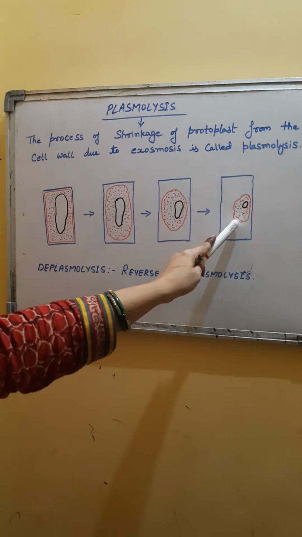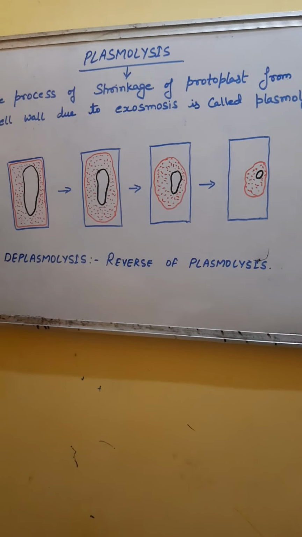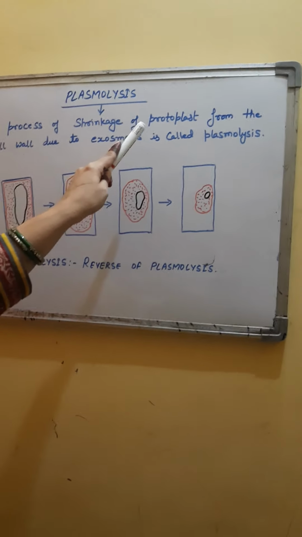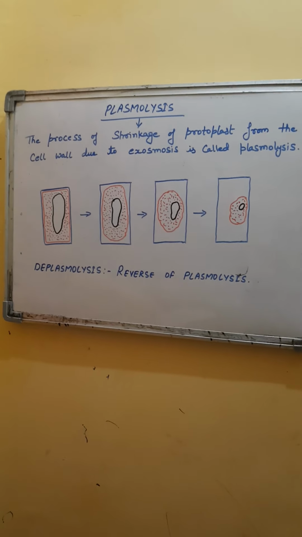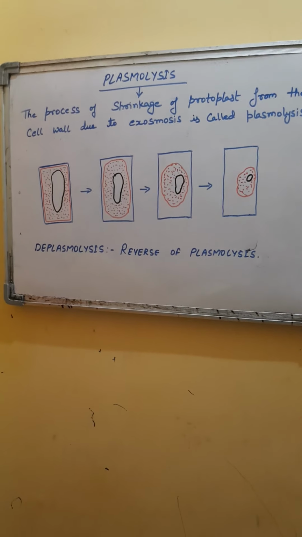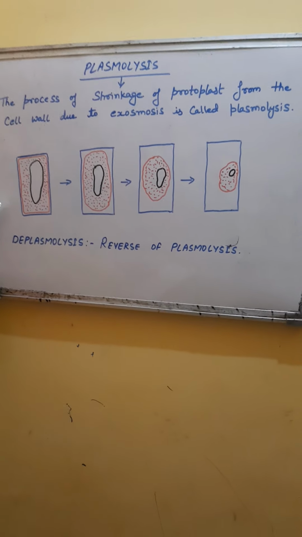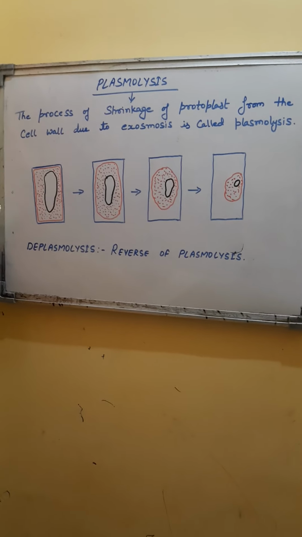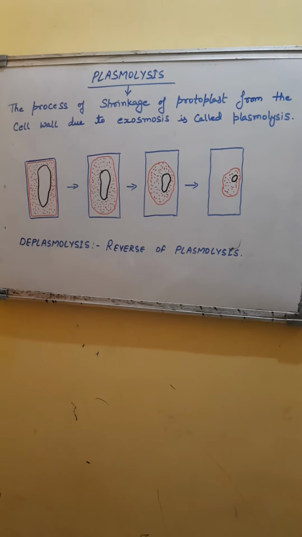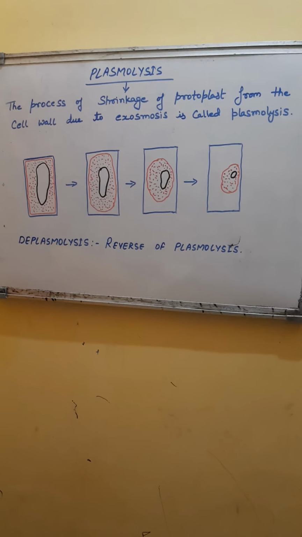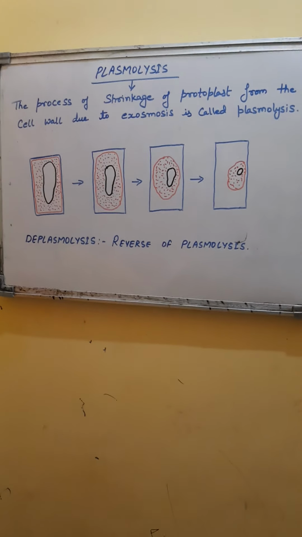Here you can see a wide gap between the cell wall and cell membrane. So the process of shrinkage of protoplast from the cell wall due to exoosmosis is called plasmolysis. If a plant cell is placed in a hypertonic solution, the vacuole shrinks, but it will remain enclosed by the cytoplasm, and hence this process of shrinkage of protoplast from the cell wall due to exoosmosis caused by a hypertonic solution is called plasmolysis.